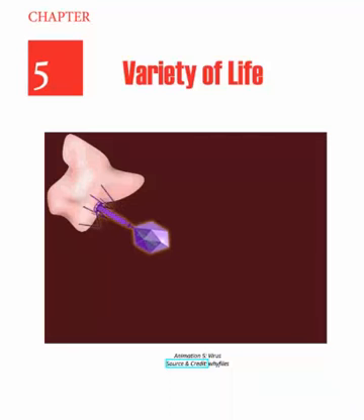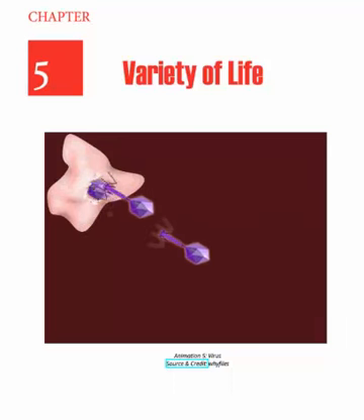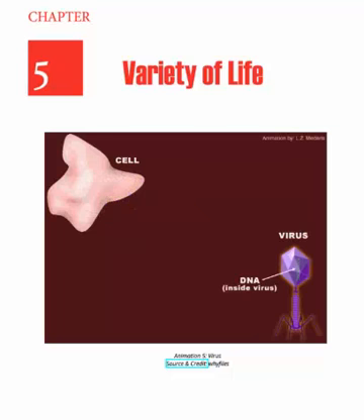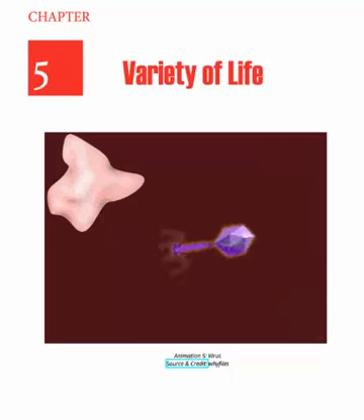Hopefully you're all doing good and you are here with a new chapter about the variety of life. You know very well that life is very diverse. It ranges from microscopic organisms to macroscopic organisms like the blue whale. But how do we classify these organisms into various categories so that we might be able to explore life very well?